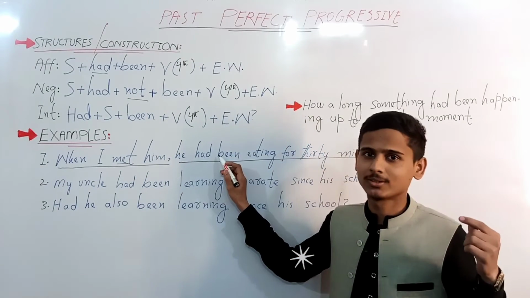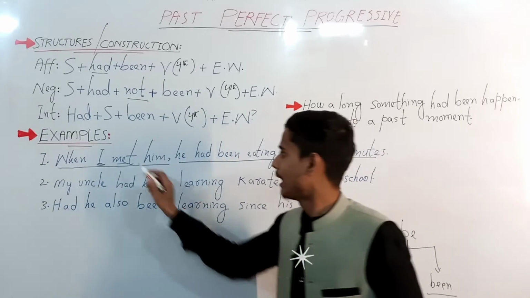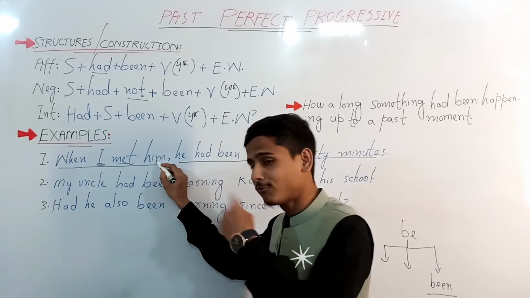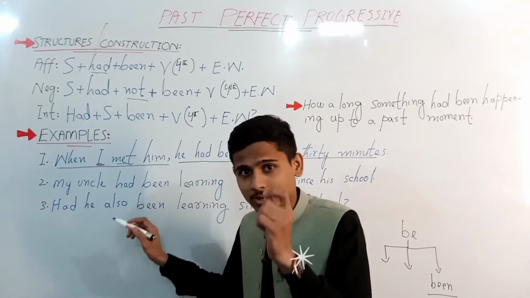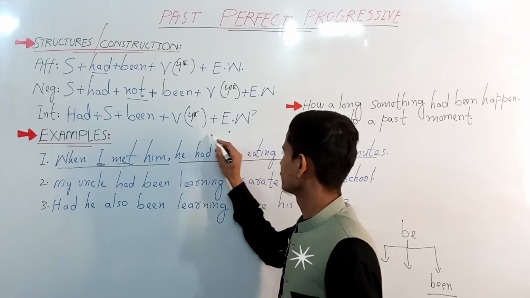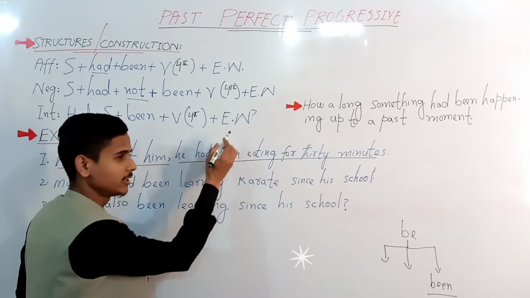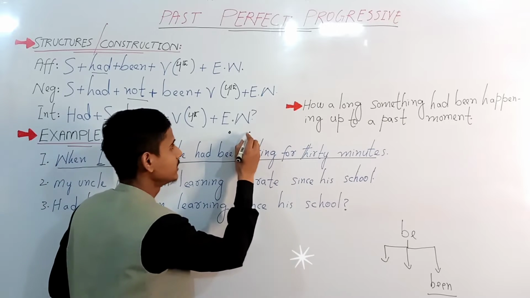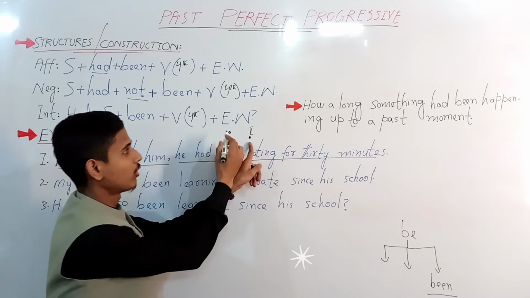So when I met him, before I met him, he had started eating food. This is the time when he started eating, and this is when I saw him eating.